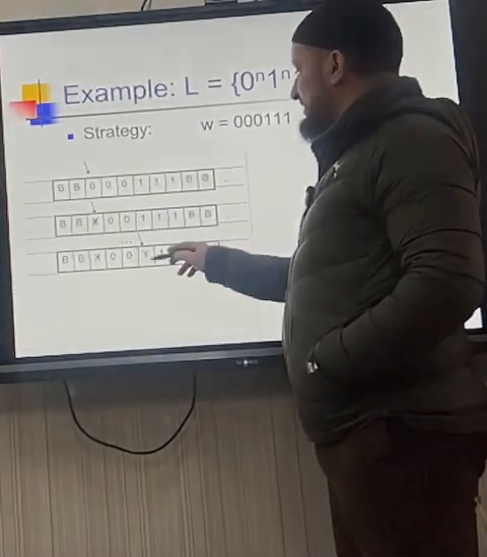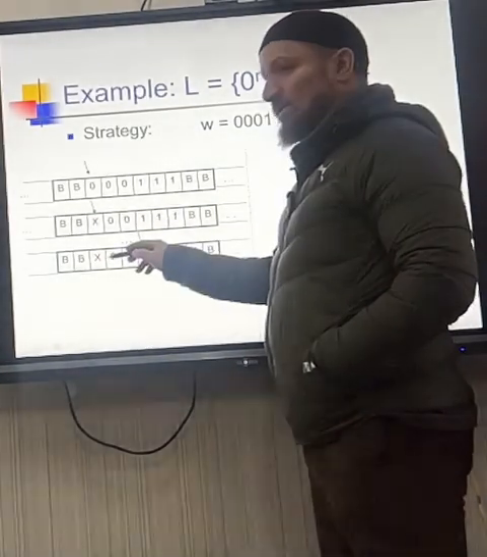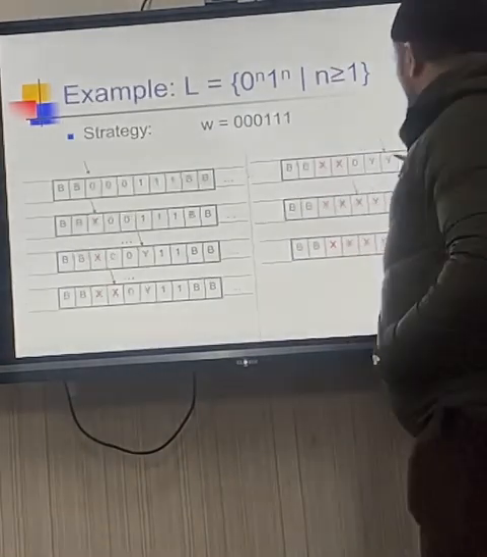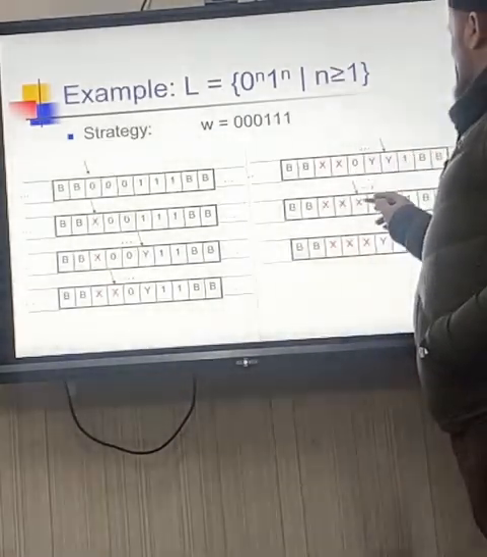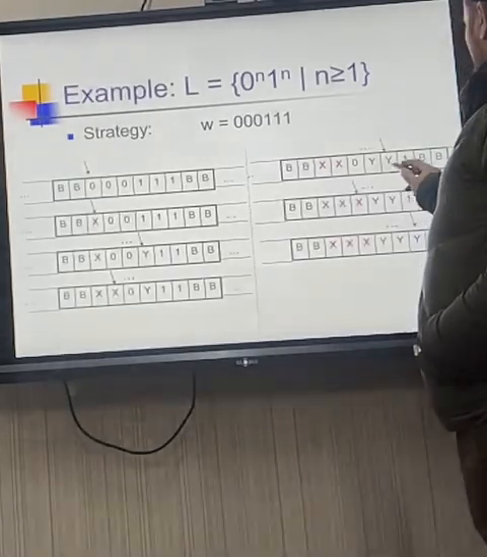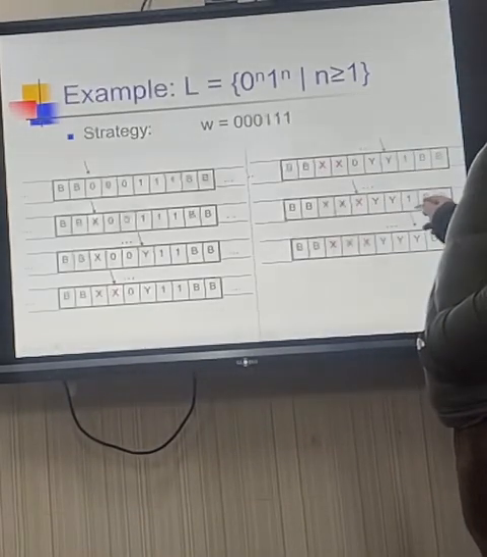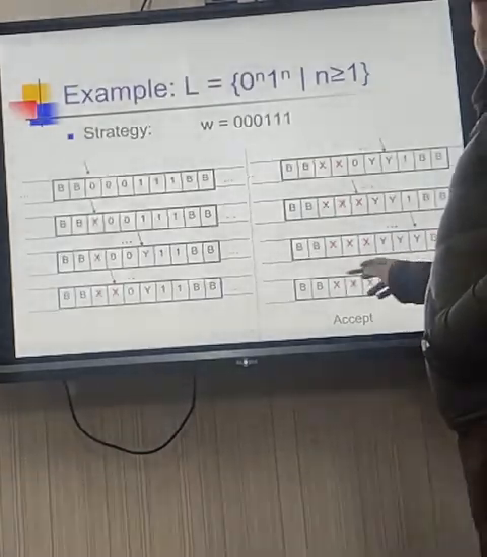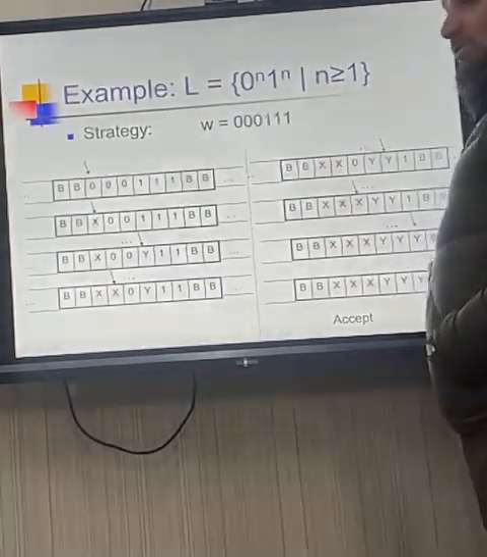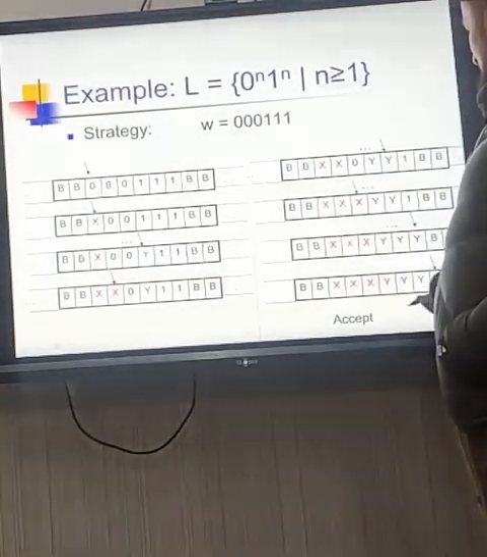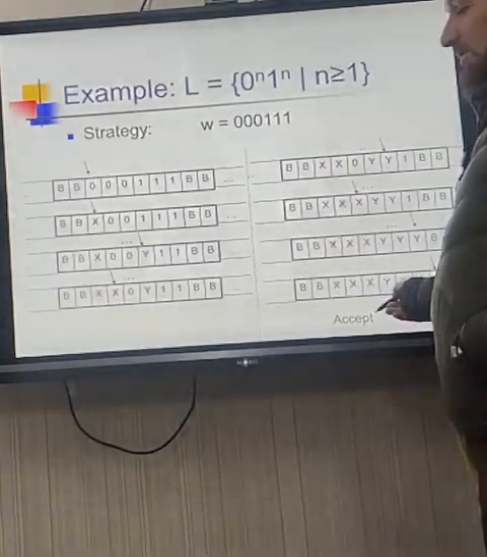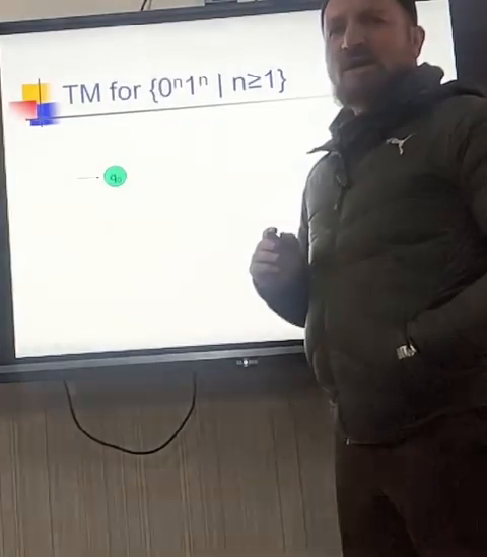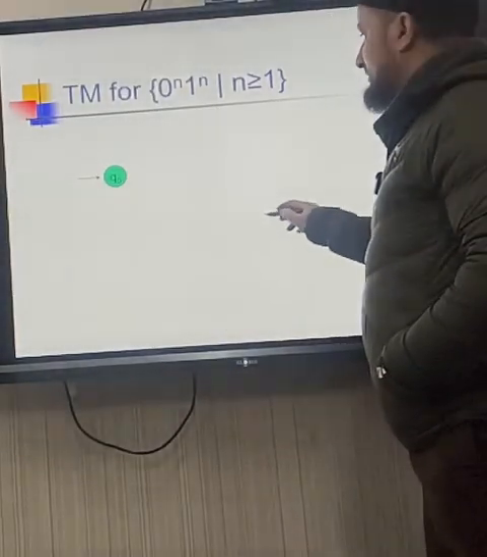We replace that 1 with Y, come back to the next 0, replace it with X, go to the next 1, replace it with Y. Go to the next 0, replace it with X, and now move on to the next Y and replace it. After that you have no more X's or Y's left, and you are reading blank. So you accept it. I will tell you this example again, but let us see the state diagram first. I will tell you how it happens.